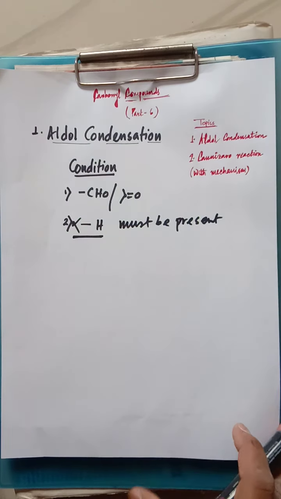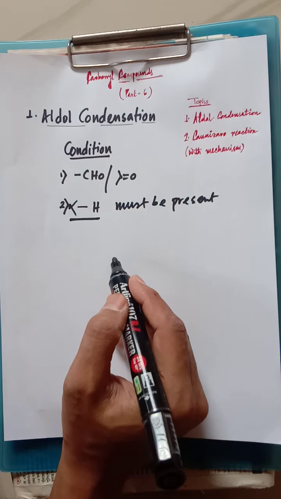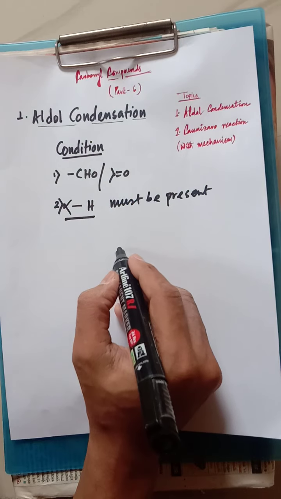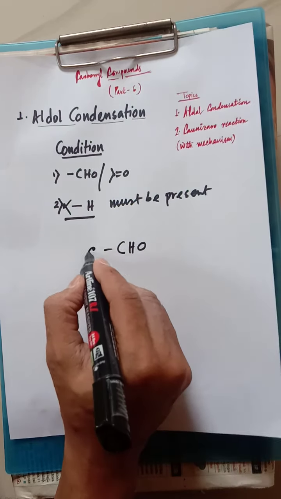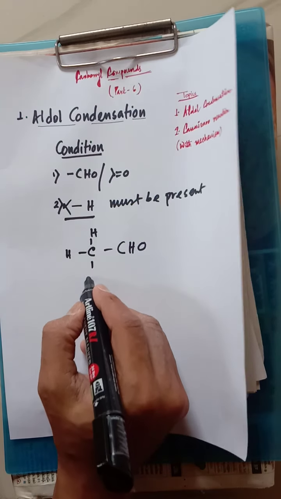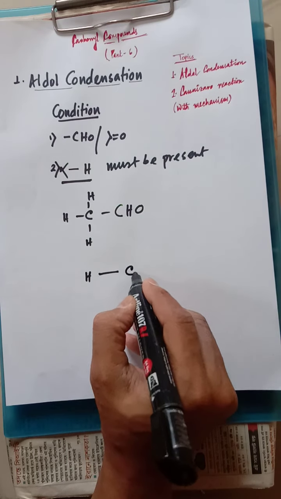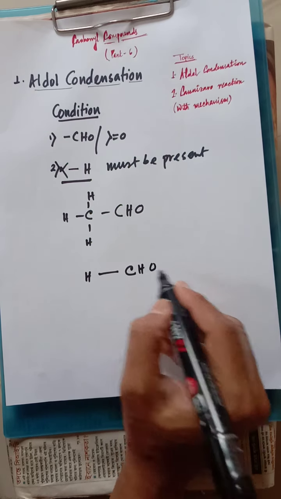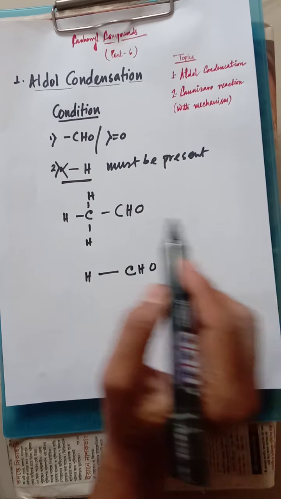Before moving forward, let us first discuss the meaning of alpha hydrogen. Actually, I am selecting two compounds. Say this is the compound I have selected, this one, and this one. Now what is the meaning of alpha hydrogen?